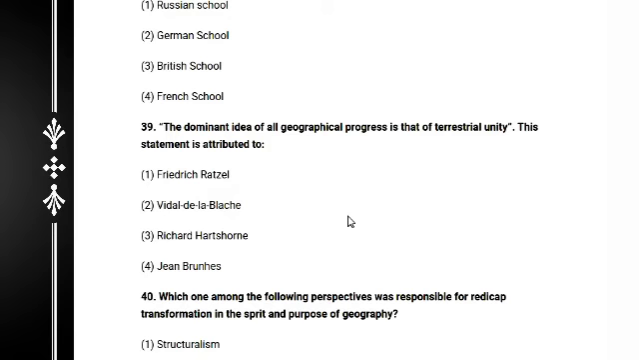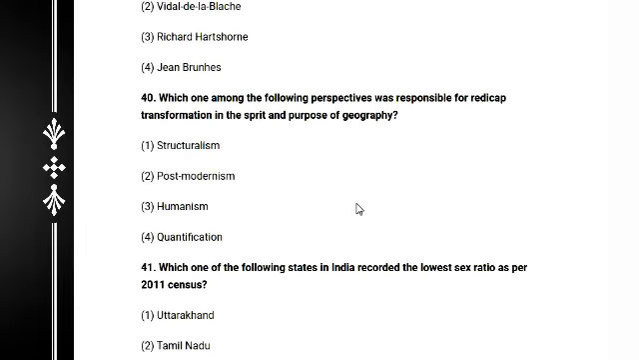And question number 39: the dominant idea of all geographical processes is that of terrestrial unity. This statement is attributed to, definitely, Vidal de la Blache. Option 2. So next question: which one of the following perspectives was responsible for radical transformation in the spirit and purpose of geography? Very important and interesting question, common every time in NTA and UGC NET. The answer is 4, quantification.